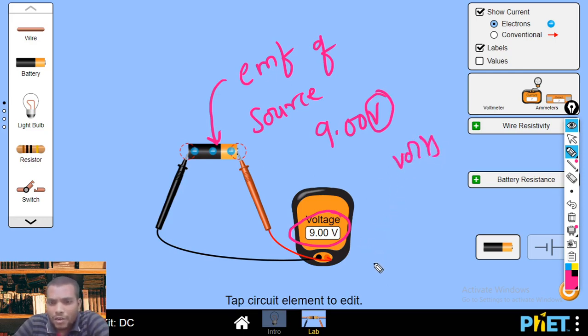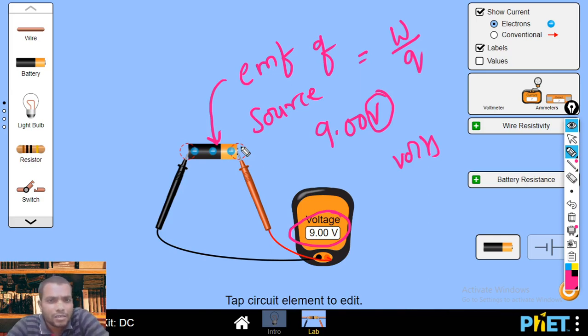And we know one more definition. This EMF I can express as work done per charge. So the work done per charge is nothing but the EMF of the source. Here the condition is that there is no current.